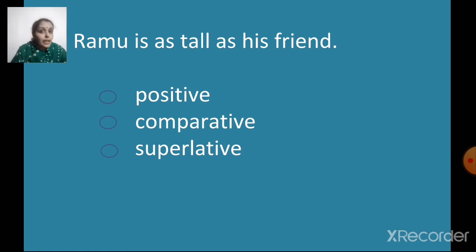So which is the degree of comparison here? Yes, so it is positive degree of comparison. When I am comparing two persons or two things and I am saying they are equal, they are same, then it is positive degree of comparison. So let's select positive degree of comparison. Understood, children? So let's move ahead now.